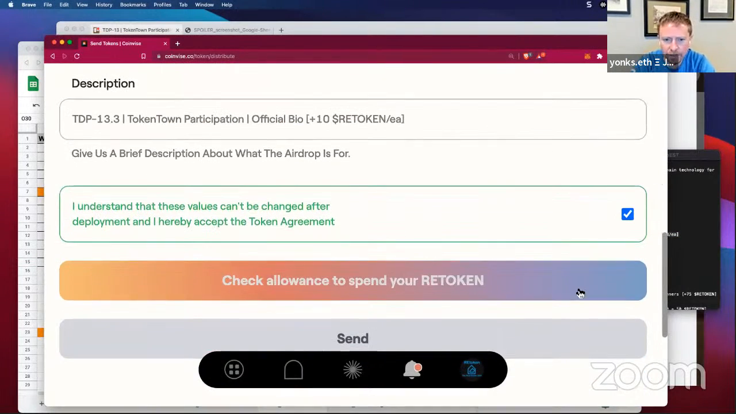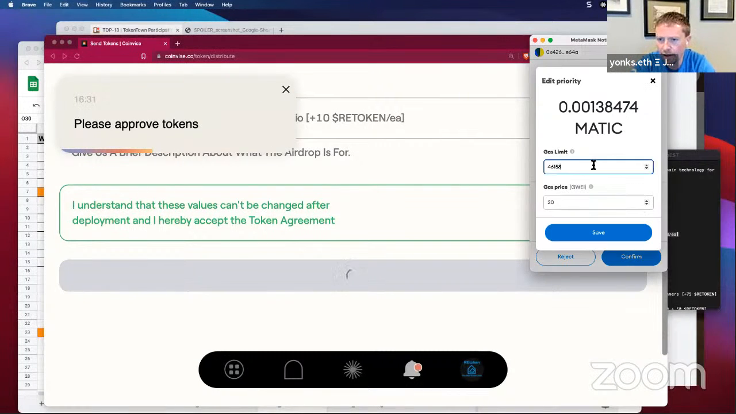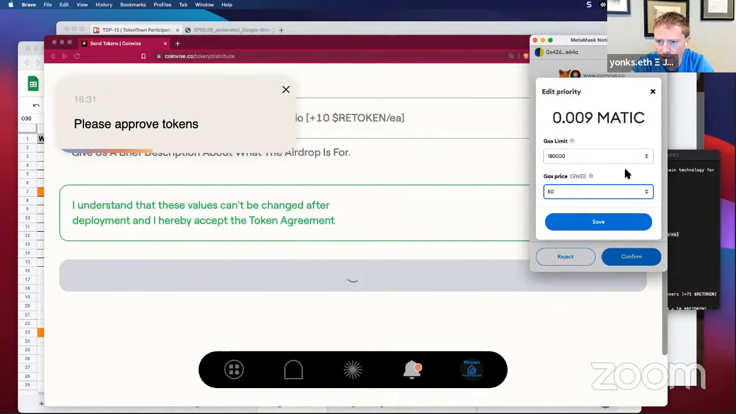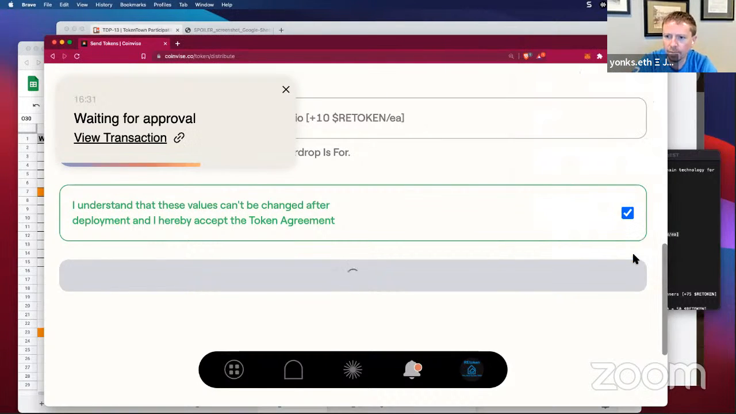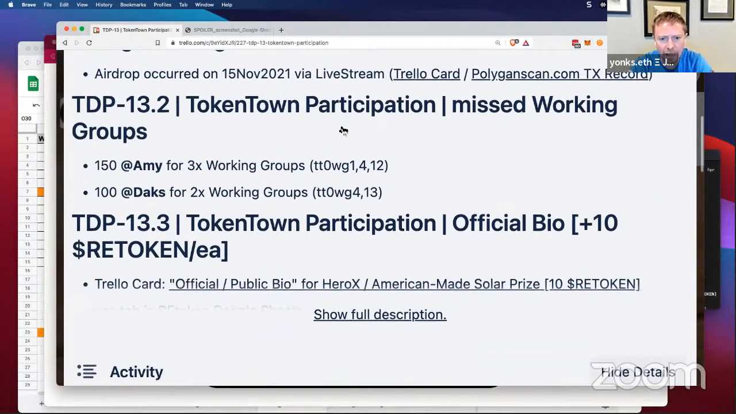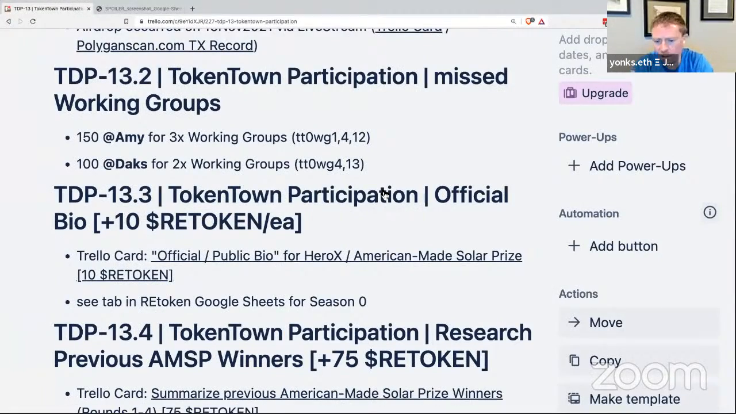And again, two-step process, check the allowance. And this is where I need to edit the transactions again. And I'll just do the 180 again and the 50. Save, confirm. And that transaction should come through here fairly quickly. And again, looking at this list here, this is 13.3 that we're doing right now on the REtoken airdrop.